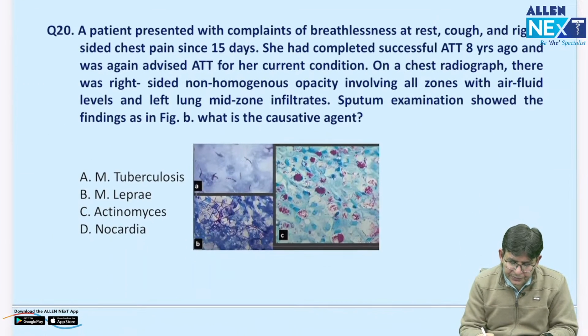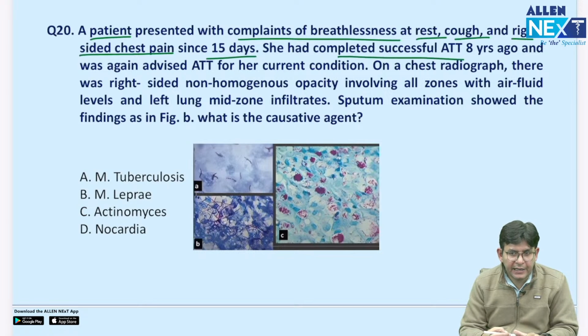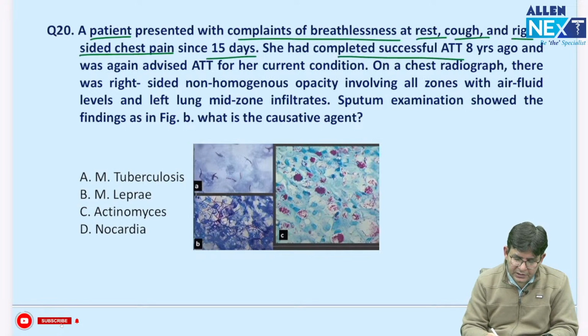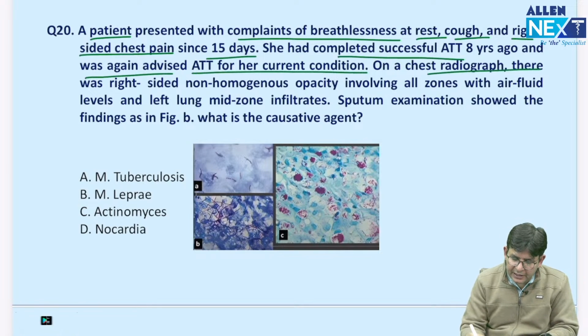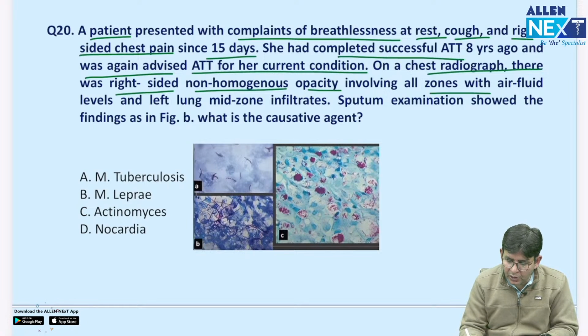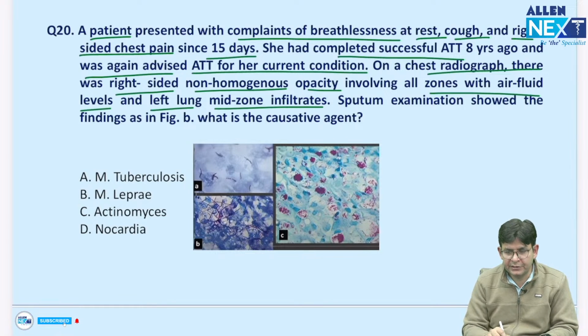Now see this question. A patient presented with complaints of breathlessness at rest, cough and right-sided chest pain since 15 days. She had completed successful ATT 8 years ago and was again advised ATT for her current condition. On a chest radiograph, there are right-sided non-homogeneous opacities involving all the zones with air fluid levels, and left lung mid-zone infiltrates.